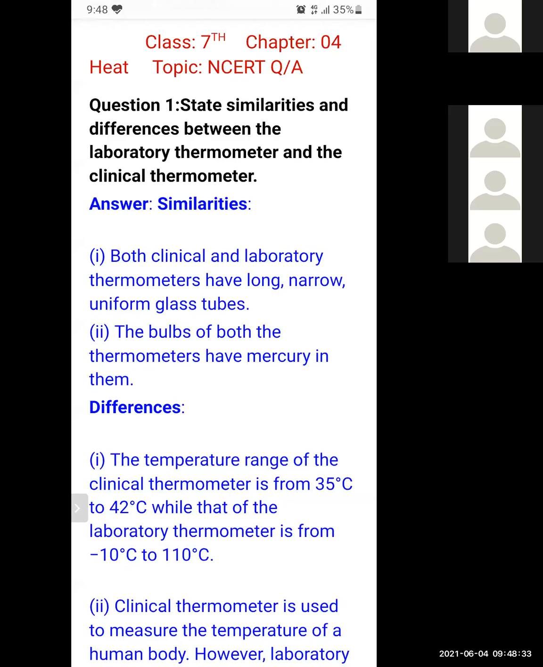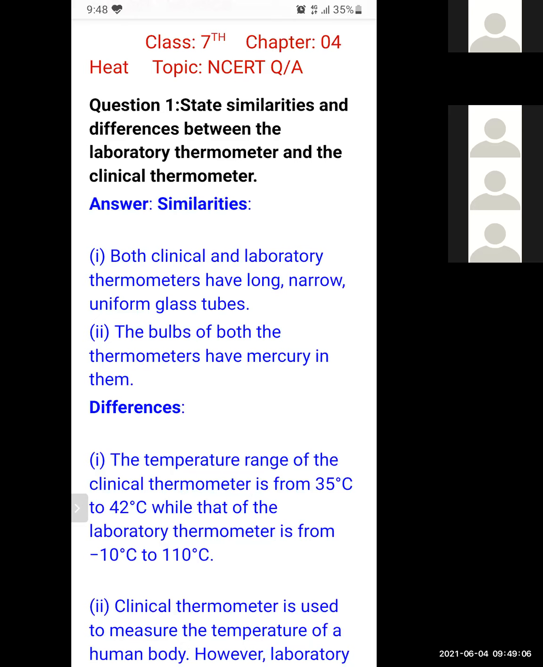So the question can be asked like, what is the range of a clinical thermometer? Option A, 35 degrees centigrade to 42 degrees centigrade. Option B can be 30 degrees to 35 degrees. Option C, 10 degrees to 100 degrees. Option D, none of the above. So what is the correct answer? 35 degrees centigrade to 42 degrees centigrade, or we can say Celsius.